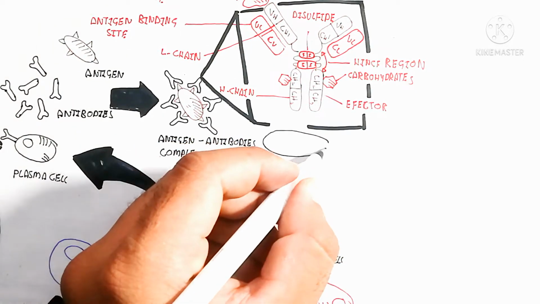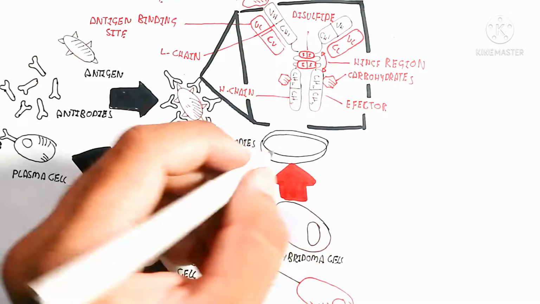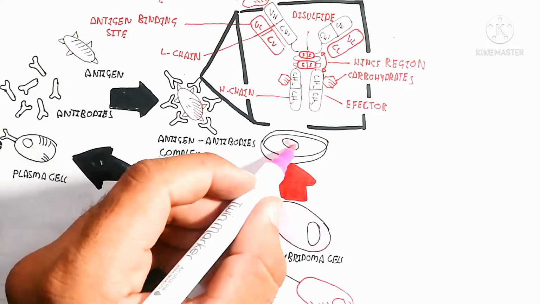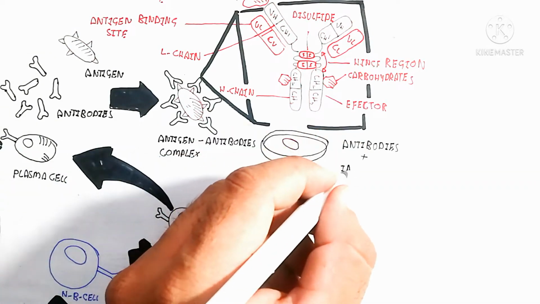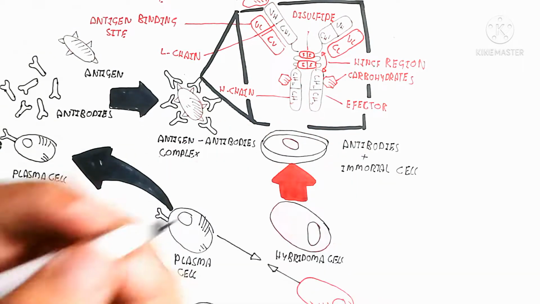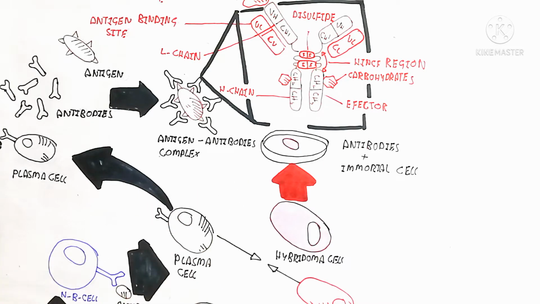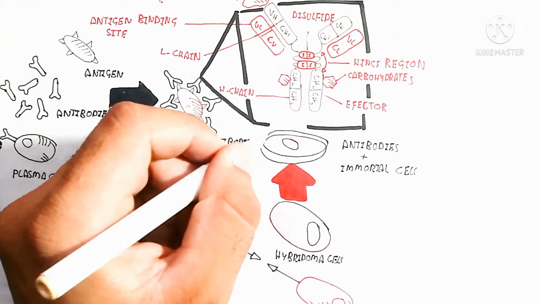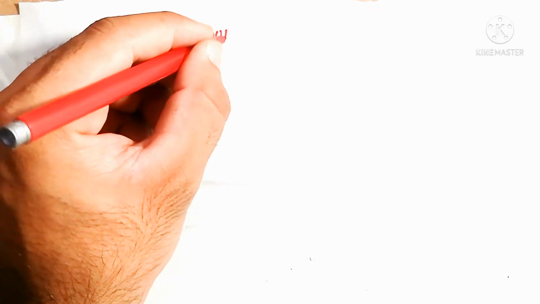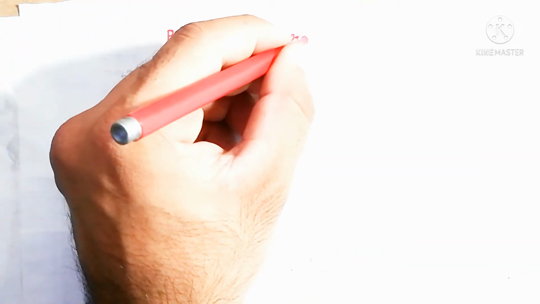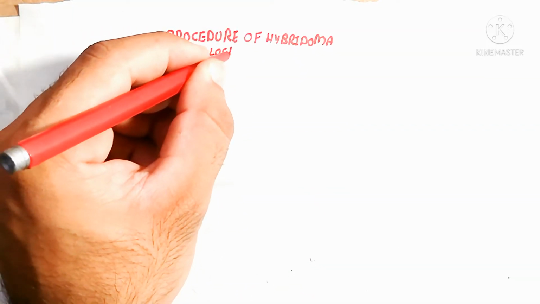So here is the normal cell in the tissue, while here is the cancerous cell, known as the myeloma cell. It is immortal in nature, which means it is long-lasting. It grows rapidly, and the plasma cell and myeloma cell are combined and fused to produce a hybridoma cell.